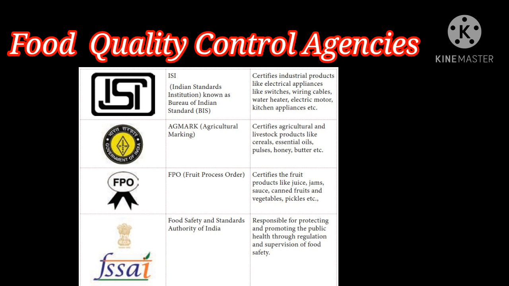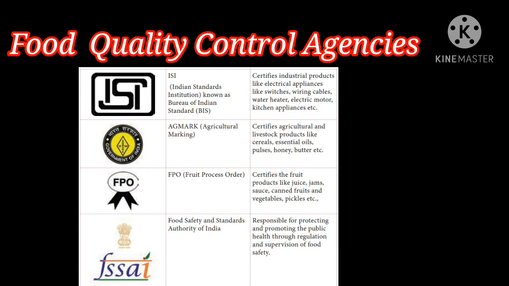How to find out whether the food is good or bad? For that, the government arranged food quality control. Let us see the food quality control agencies and their standardized marks and role in food safety. The first one, ISI, Indian Standards Institution, known as Bureau of Indian Standards, BIS.